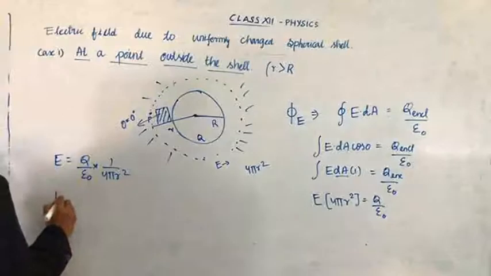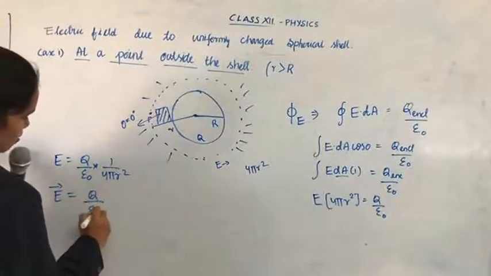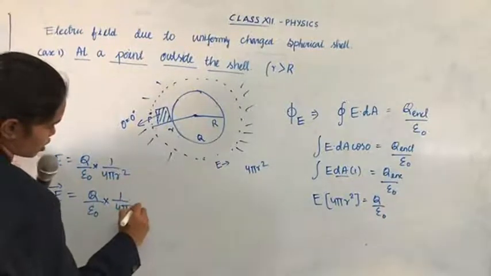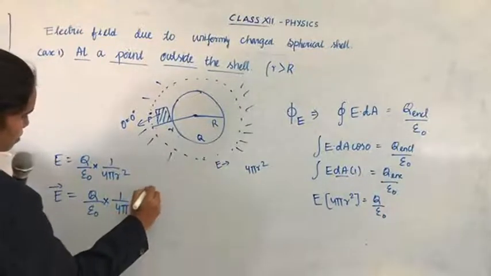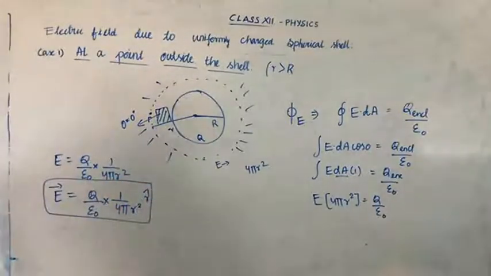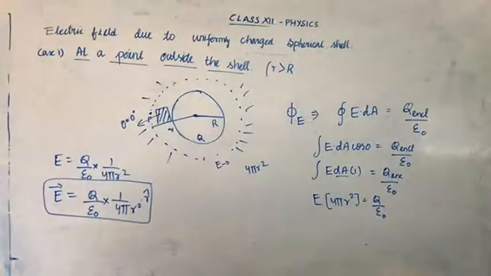Now write in vector form: E vector equal to Q by epsilon 0 into 1 by 4 pi r square into r cap. This is the electric field at a point outside the shell. Okay. You understood? Very easy now. Right. Now in case 2.